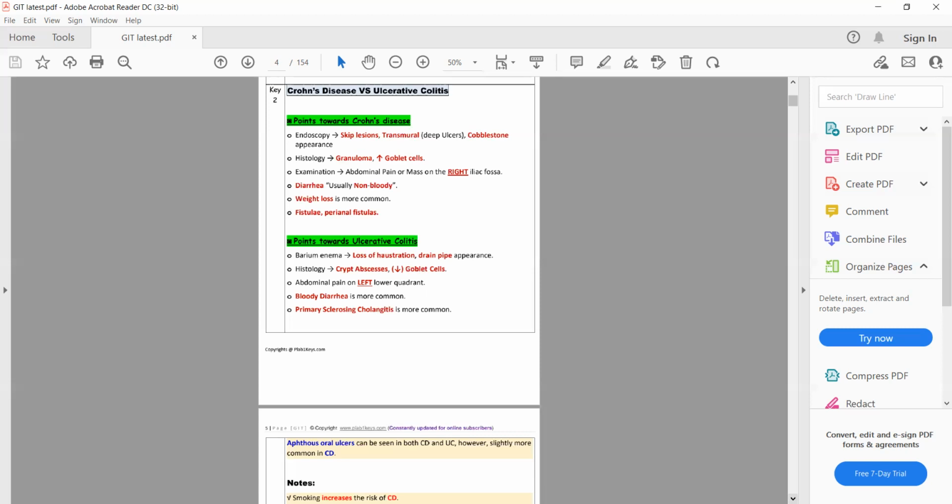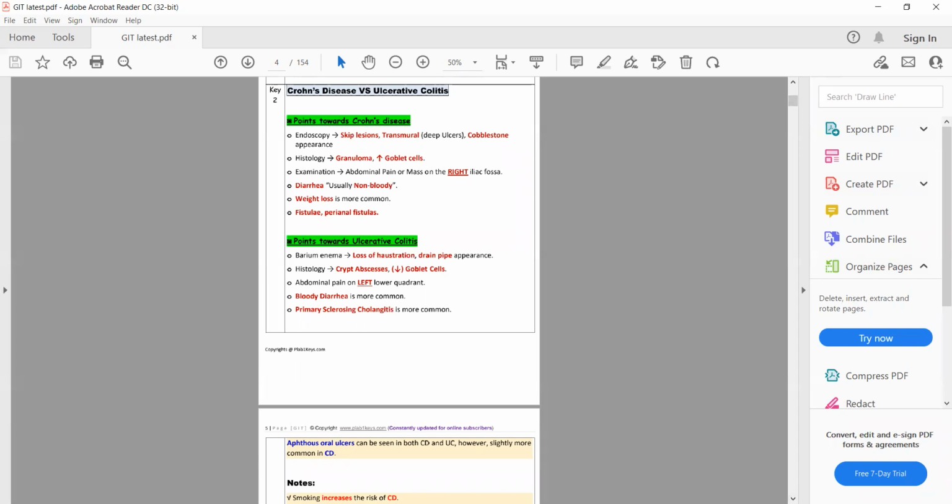Does any one of you have ever seen cobblestones? Or you want me to show you a diagram of cobblestone appearance? Okay, so the colonoscopy finding, I'll show the diagram in a minute.